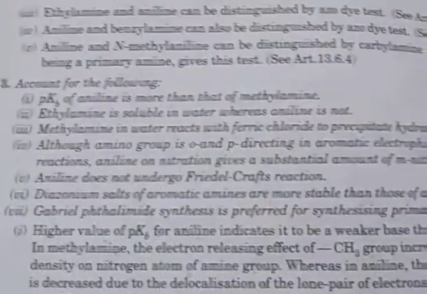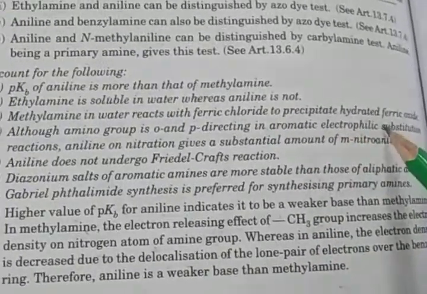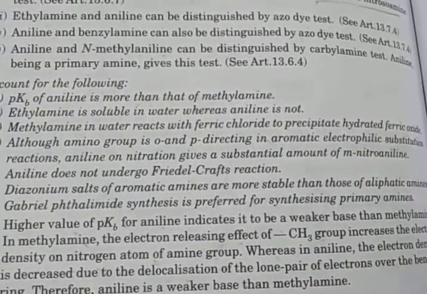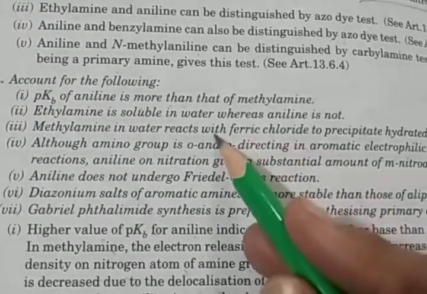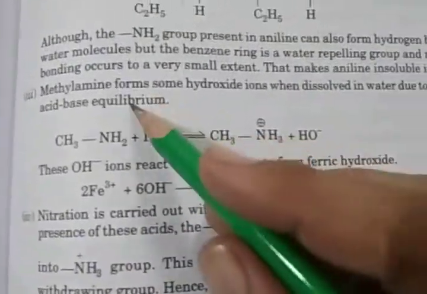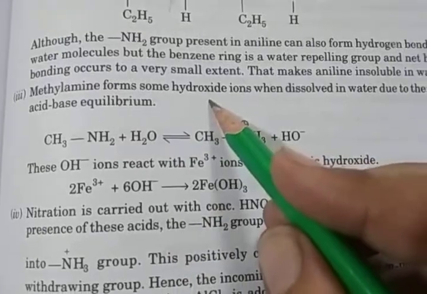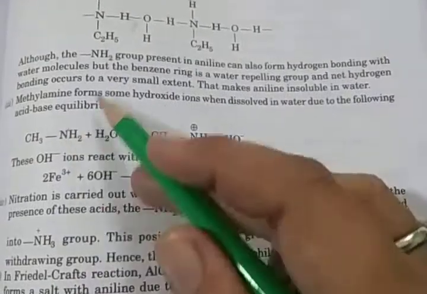Methylamine in water reacts with ferric chloride to precipitate hydrated ferric oxide. Here you see methylamine forms hydroxide ions when dissolved in water, due to the following acid base equilibrium.